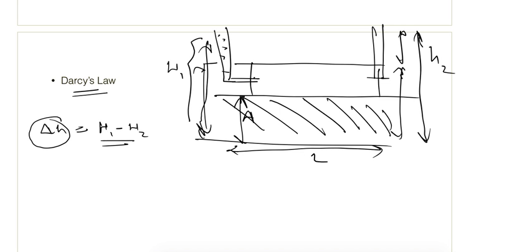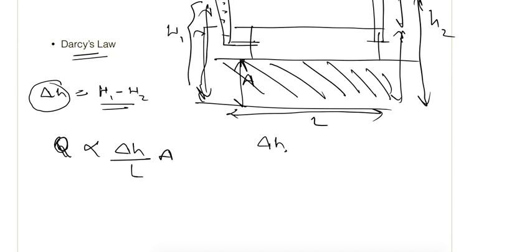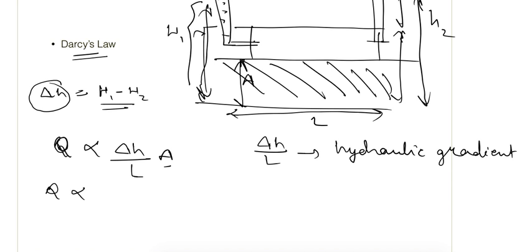So he concluded that the discharge through this soil is proportional to the hydraulic head and inversely proportional to the length of flow, and again proportional to the area of flow. This delta H by L here is known as the hydraulic gradient, and this is the area of flow. So Q is proportional to the hydraulic gradient, denoted with I, so Q is proportional to IA.